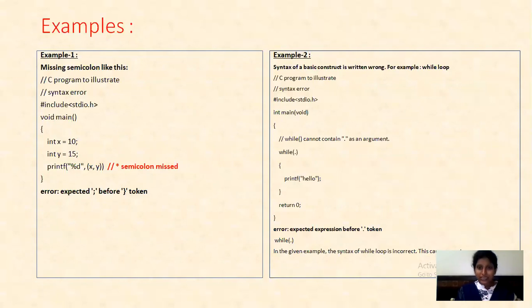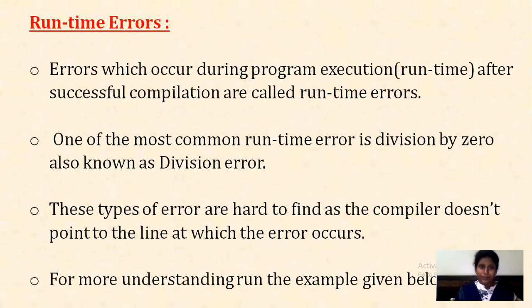Coming to the next example, int main of void while cannot contain dot as an argument. By mistake you have given while of dot. If you don't mention anything, then it will get executed, but you have mentioned it as dot and you have printed hello, return 0, then the error is expected expression before dot token. So in the given example, the syntax of the while loop is incorrect. This causes a syntax error.